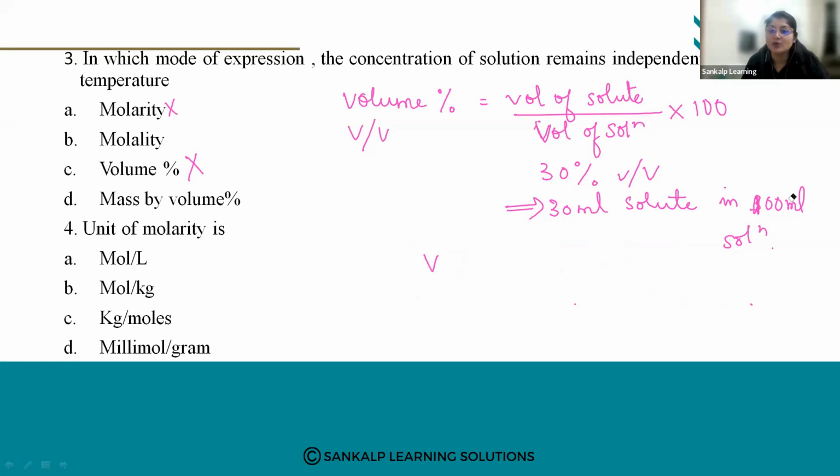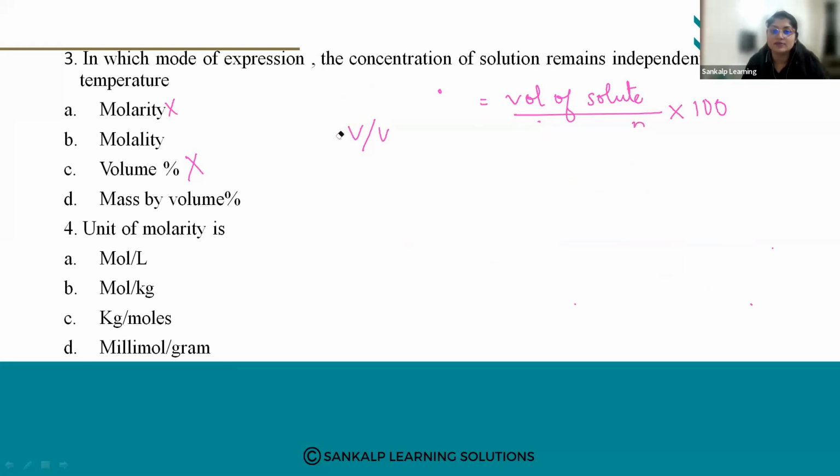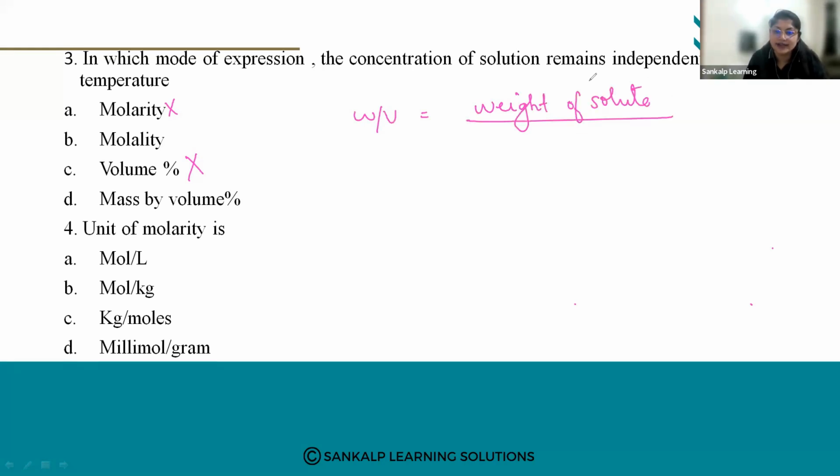W by V. It is the weight of solute divided by the volume of solution.